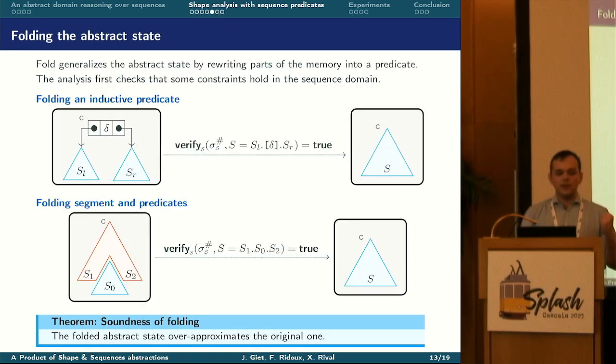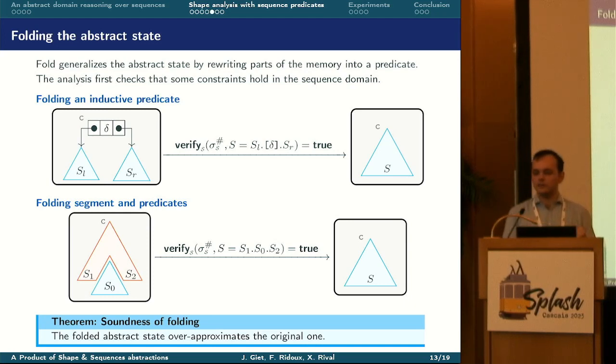The folding operators perform the opposite operation. It merges several parts of the abstract state into one inductive predicate. Here we have two cases. The first one corresponds to the case where the analysis detects a possible definition of an inductive predicate. Then it verifies whether the corresponding sequence constraint is verified, and then it can unfold it into a full tree predicate.